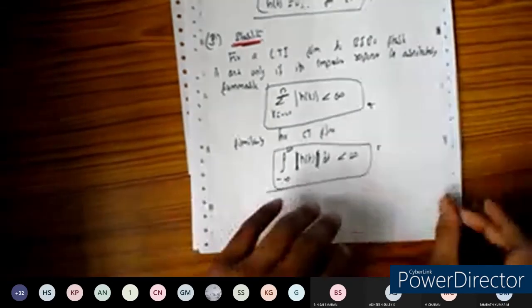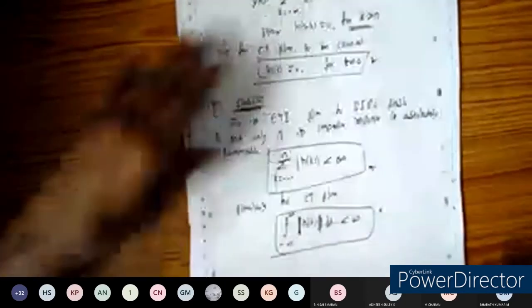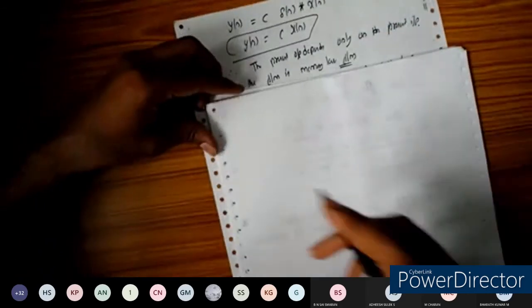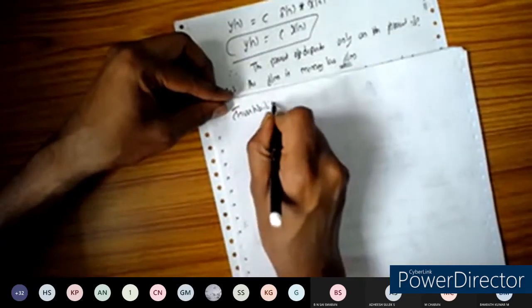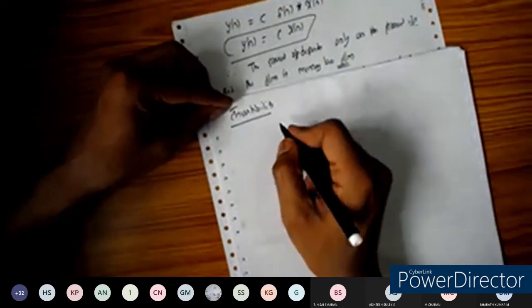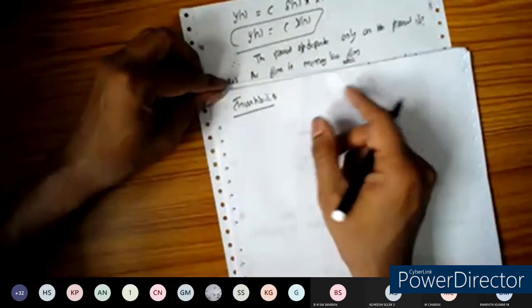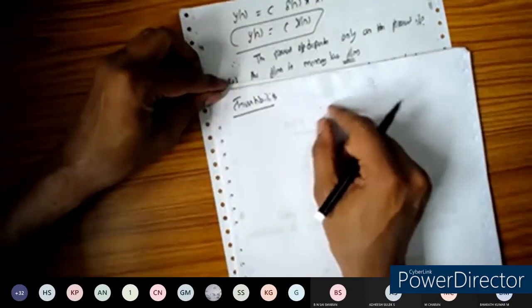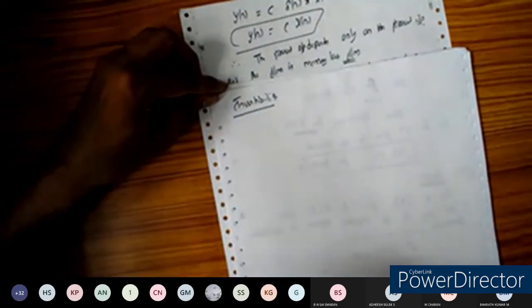One more property is called invertibility. Let us see the property for invertibility. Invertibility is nothing but that if we are able to recover the input from the output of the system, we can say it is an invertible system.